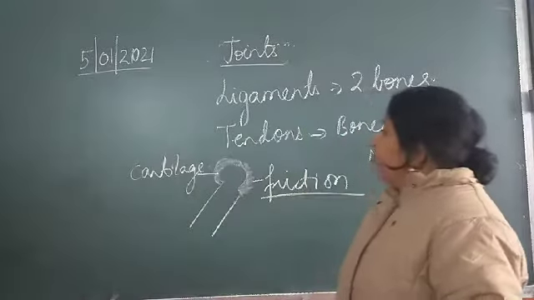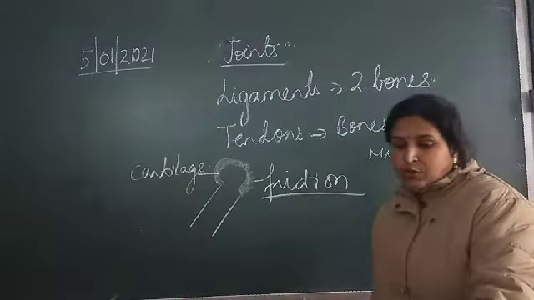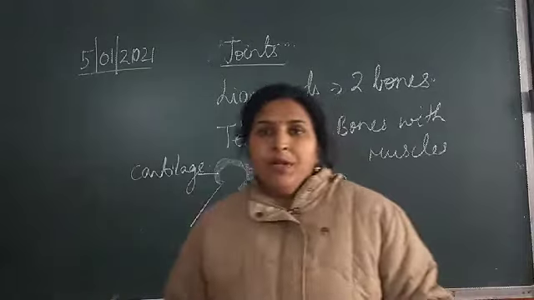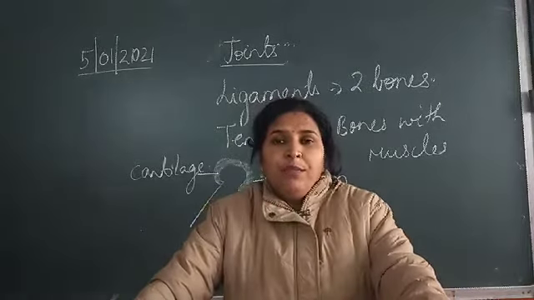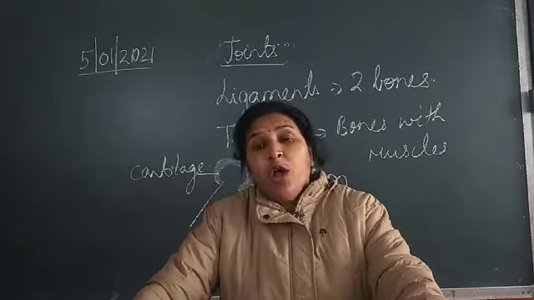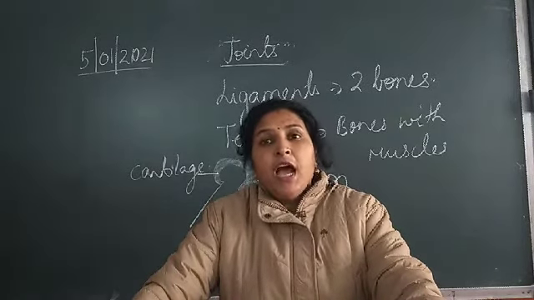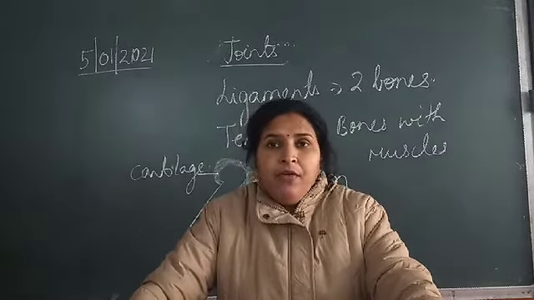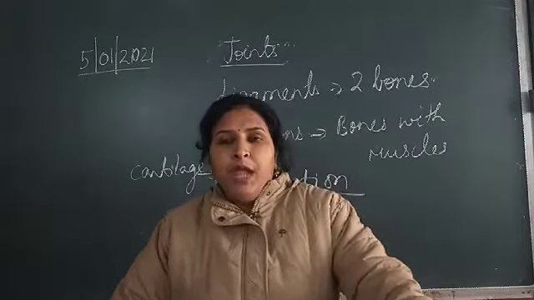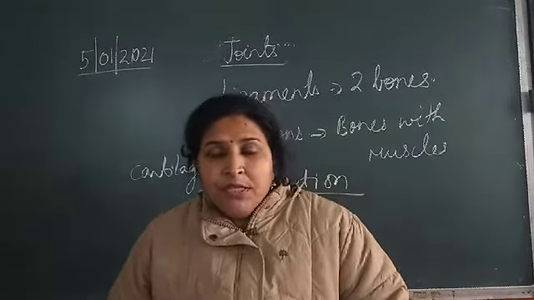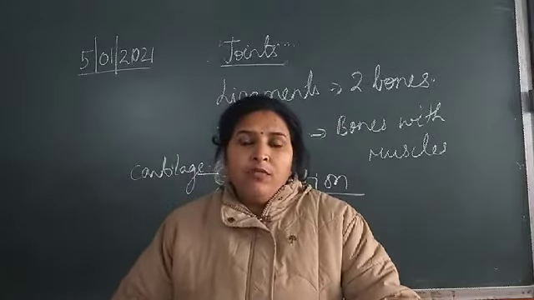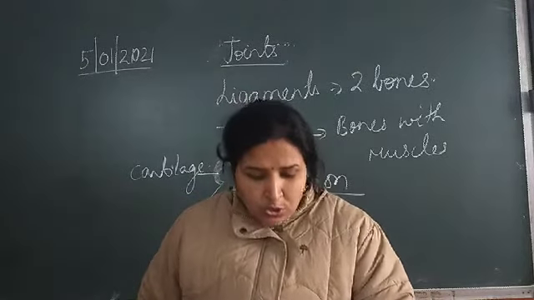Now talking about the joints, we have three kinds of joint. First is the immovable joint. Immovable joint means a fixed joint, which does not move at all. And where are we going to find that? We are going to find it in our skull. In the head region, the skull bones are joined together with zipper-like sutures, and that makes which kind of joint? An immovable joint.